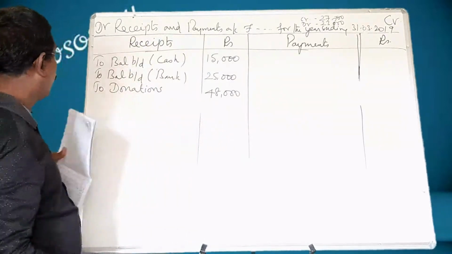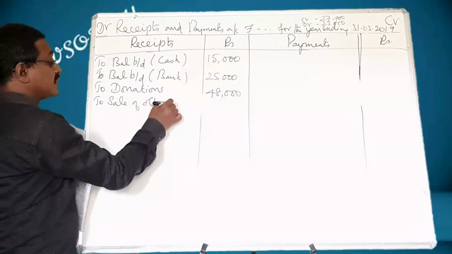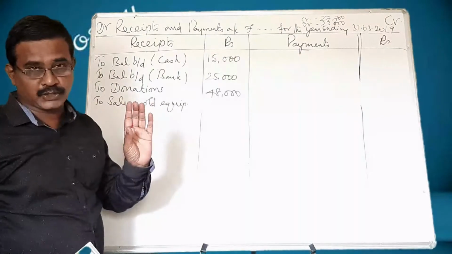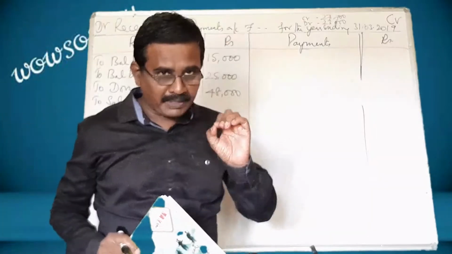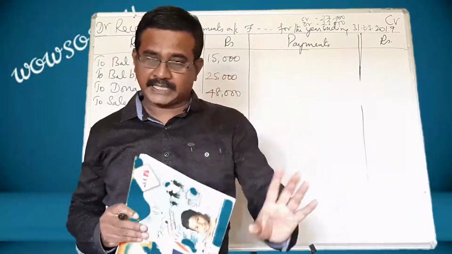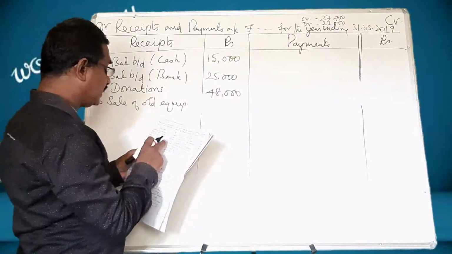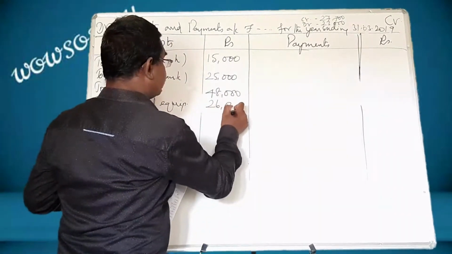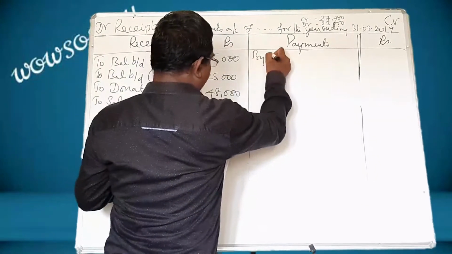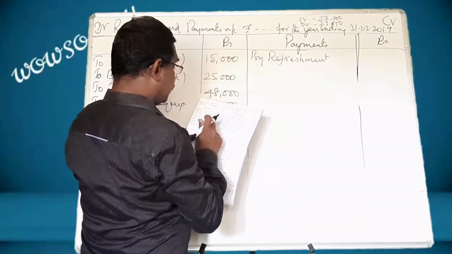And next one, sale of old equipments. Sale of old equipments. Remember, when sports equipments are purchased, that should be treated as a capital expenditure. Remember that. Sale of old equipments. What is that amount? 26,000. And refreshment charges, a payment. So, by refreshment. What is that amount? 13,000.